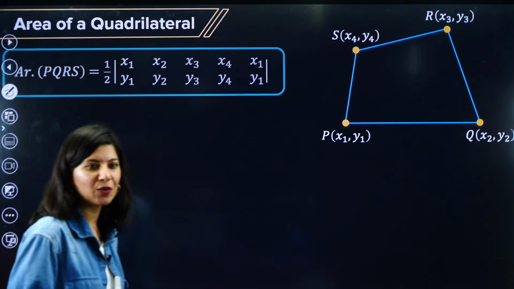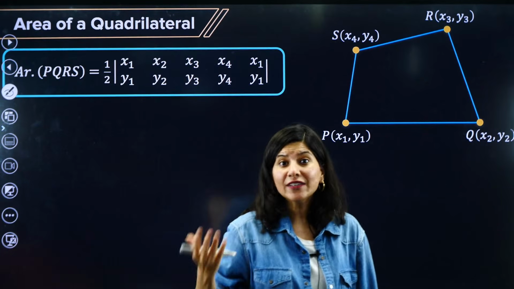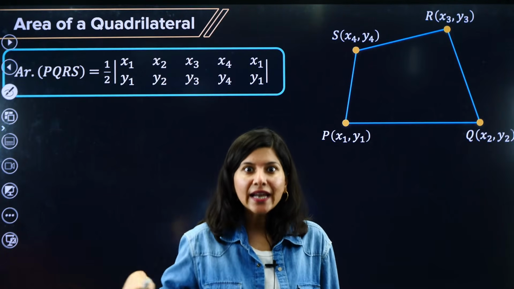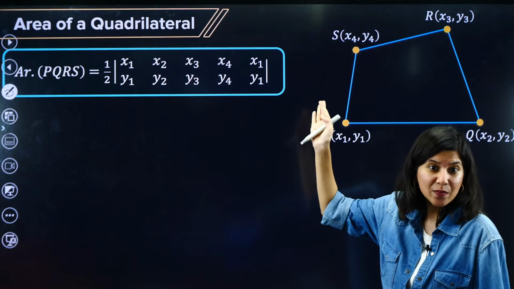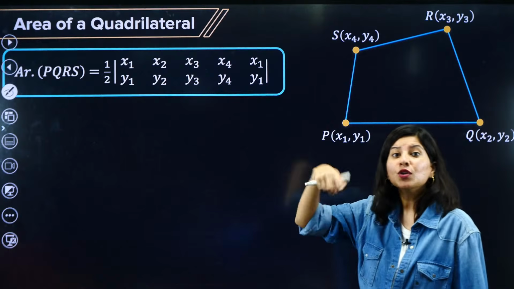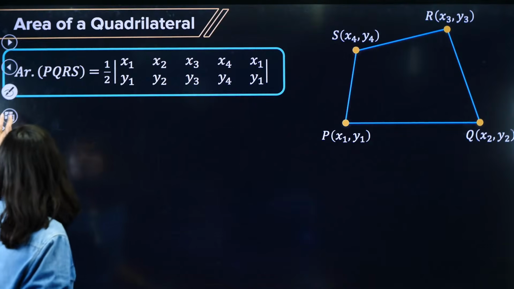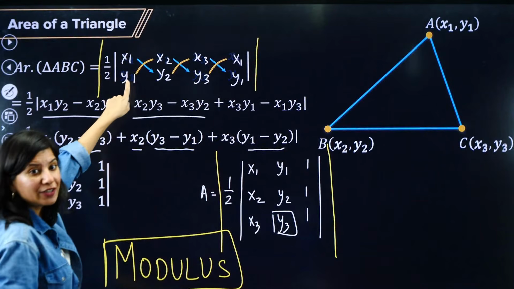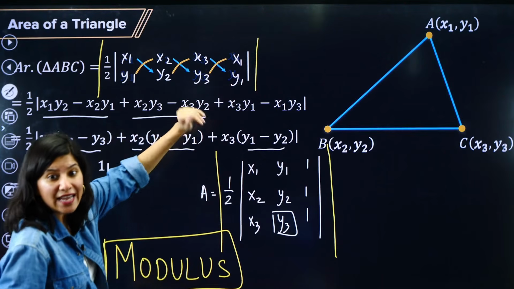Okay, do that. Chalo. So whenever you see, now generalize, not even for quadrilateral, but for pentagon, for hexagon, like n-sided polygon, you can calculate the area just by this generalized method. Whenever you see a quadrilateral, that means how many points? 4 points. So you need to make 5 columns. For a triangle you made 4 columns. Let me go back to the triangle and show you. We made column 1, column 2, column 3, column 4, 1 extra column, right?